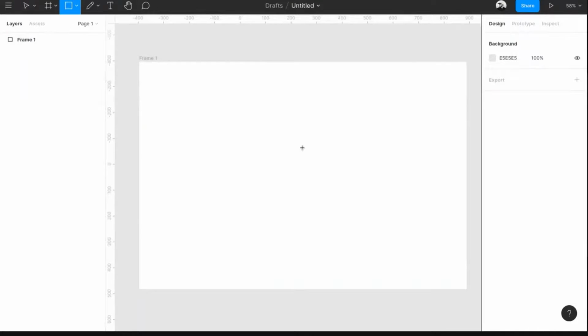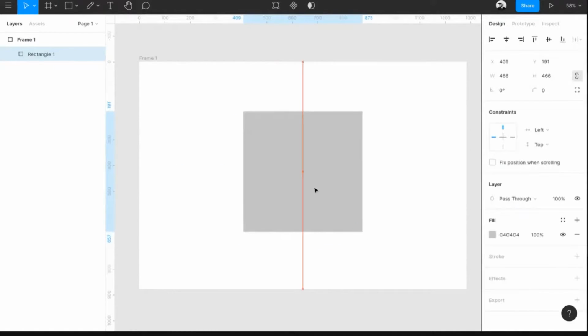So yeah, now moving on to the next thing. Basically a designer's job is to draw rectangles. You'll get paid for that. So yeah, once you have this, let's go to the next important part.